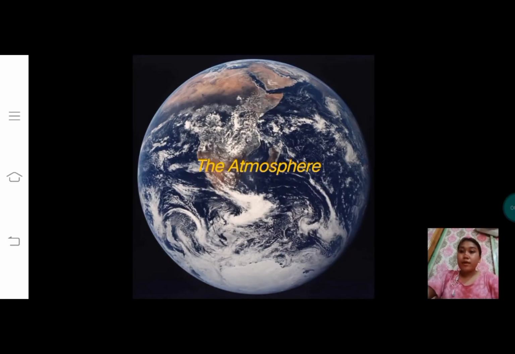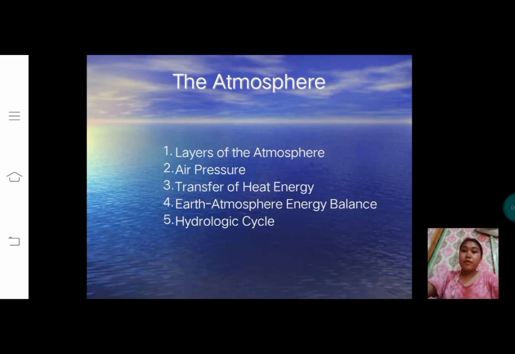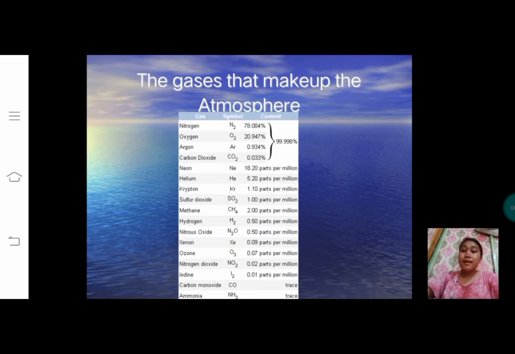Good day everyone. For today, we'll tackle the atmosphere. So, the atmosphere. 1. Layers of the atmosphere. 2. Air pressure. 3. Transfer of energy. 4. Earth atmosphere energy balance. 5. Hydrologic cycle.